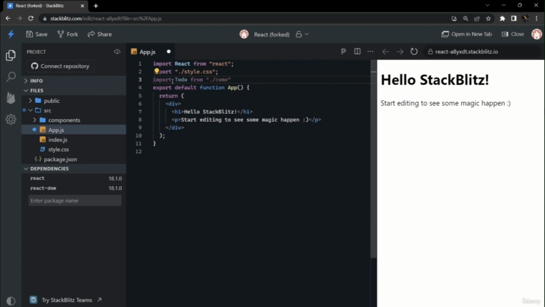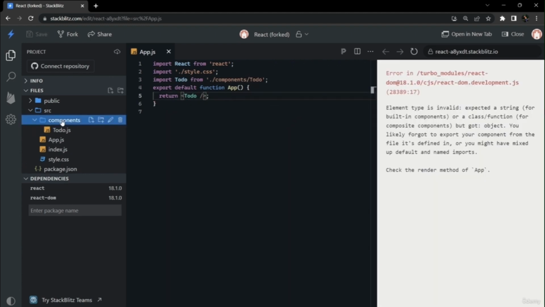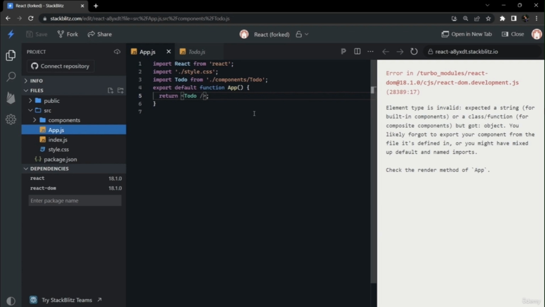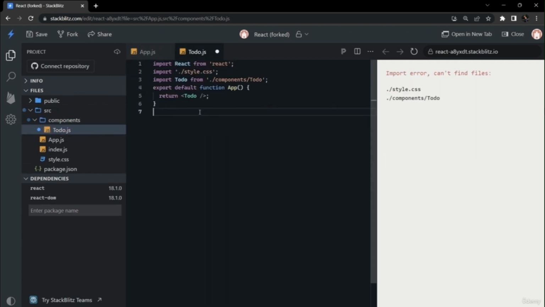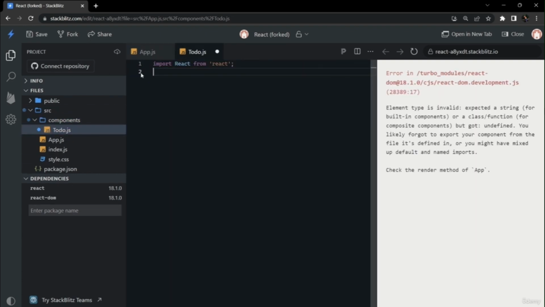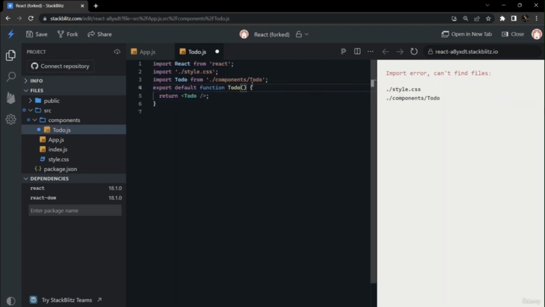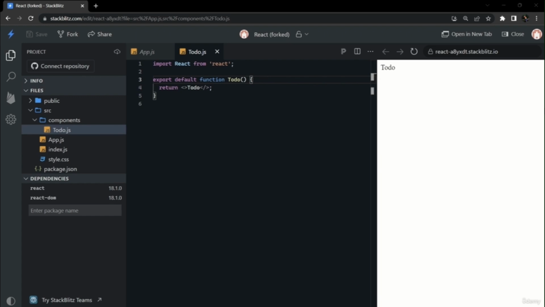To make a to-do list app, firstly we will create a separate component folder, and inside of it we will create a to-do component, and we will import that to-do component inside of our app.js. Now we will write some boilerplate code in to-do.js, and make our app up and running with a separate to-do list component. Now our component is developed. As you can see, we can see to do in our browser on the right hand side. Now we can start developing our to-do list tab.